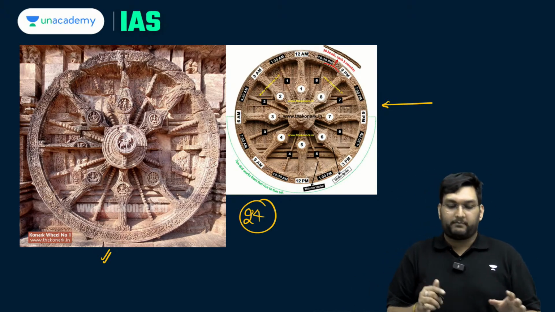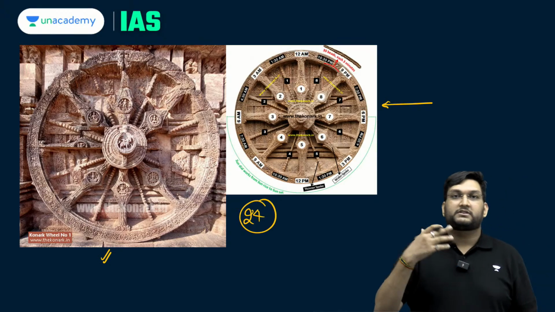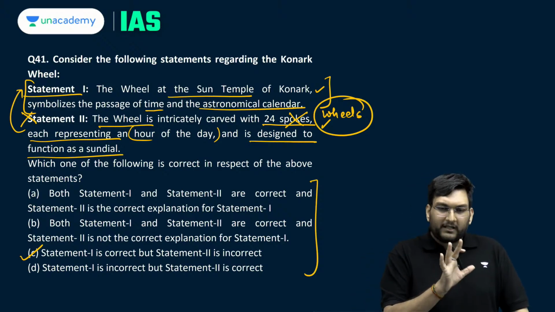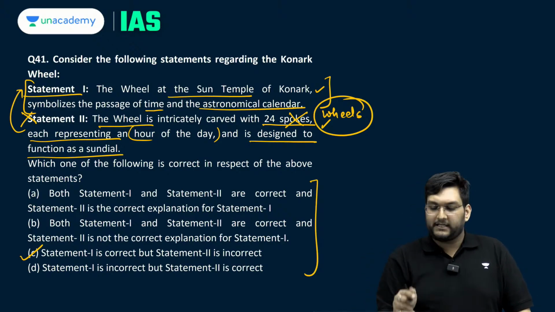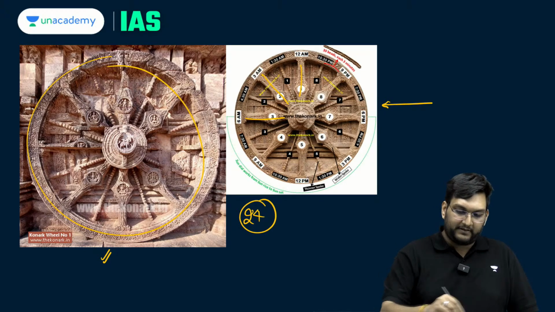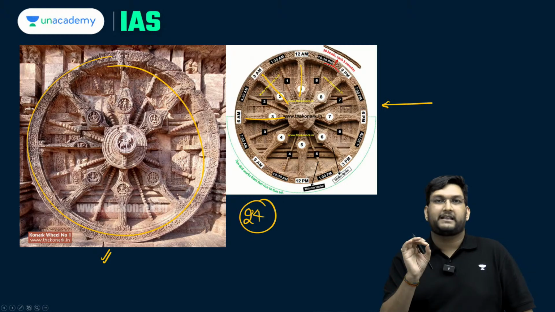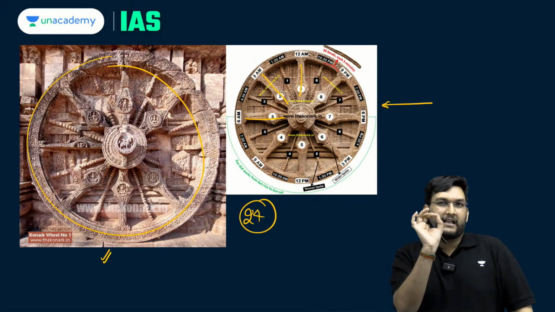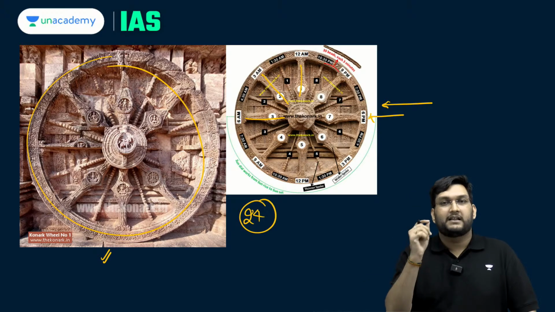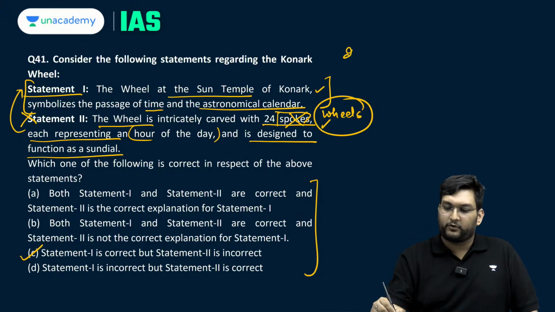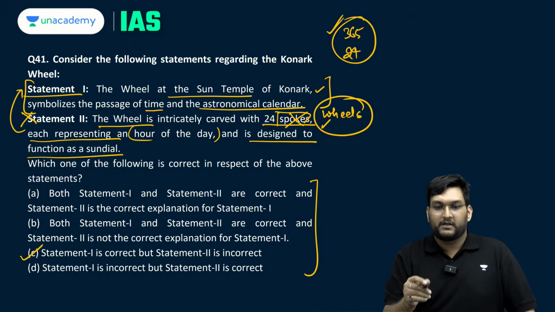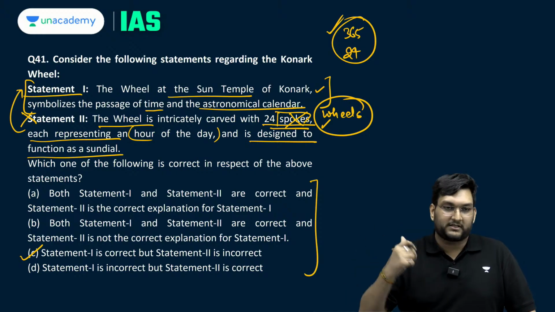It's a very important temple, and this wheel is the iconic wheel which was the background for a lot of different meetings with regards to the G20. So I hope that you were able to understand this small peculiarity. These are spokes, whilst the wheels themselves number 24. So a very small technical discussion, and you can understand how there is a major differentiation between spokes and wheels. This is something logical because 24 hours, the concept of the Gregorian calendar, would not have been applied at this point of time. So this looks too absolute a statement.